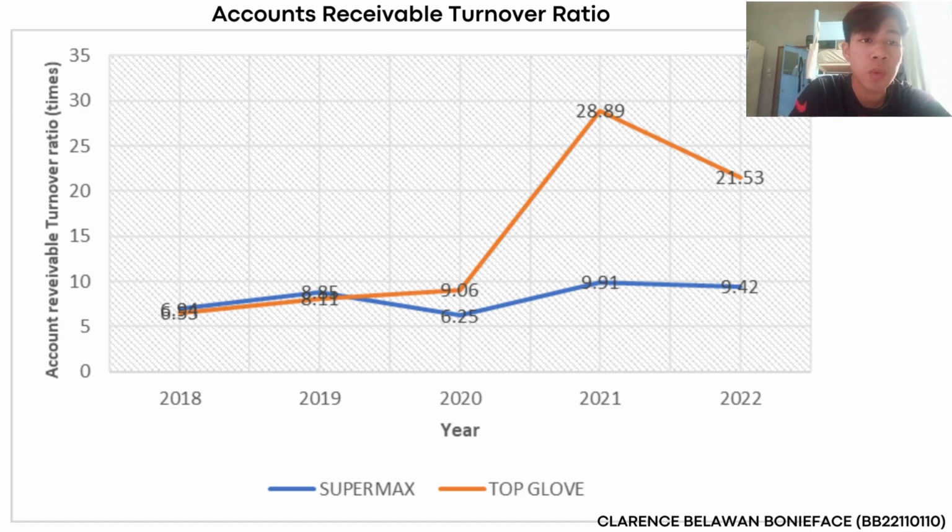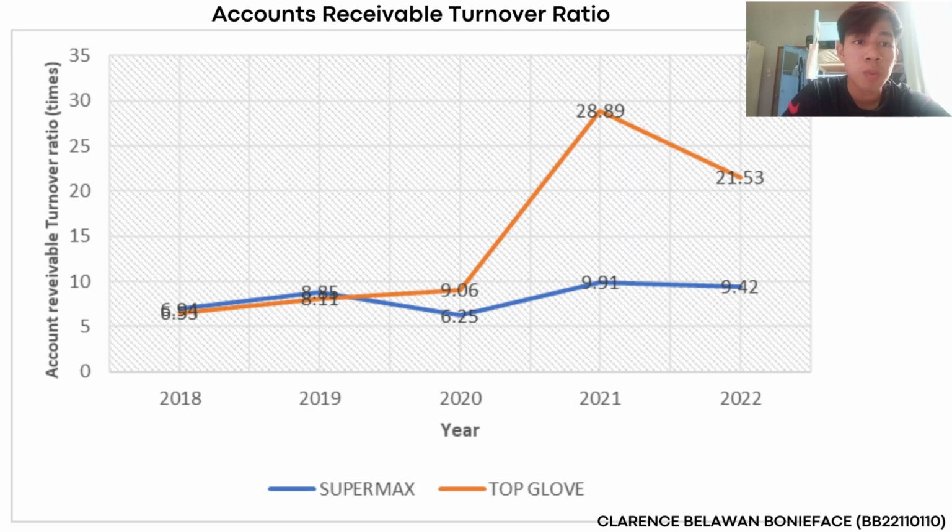Based on the graph, we can see both companies show upward and downward trends from 2018 until 2022. The blue line represents SUPERMAX and the orange line represents Top Glove. Both firms were the most liquid in 2021, where SUPERMAX is 9.91 times while Top Glove was 28.89 times.